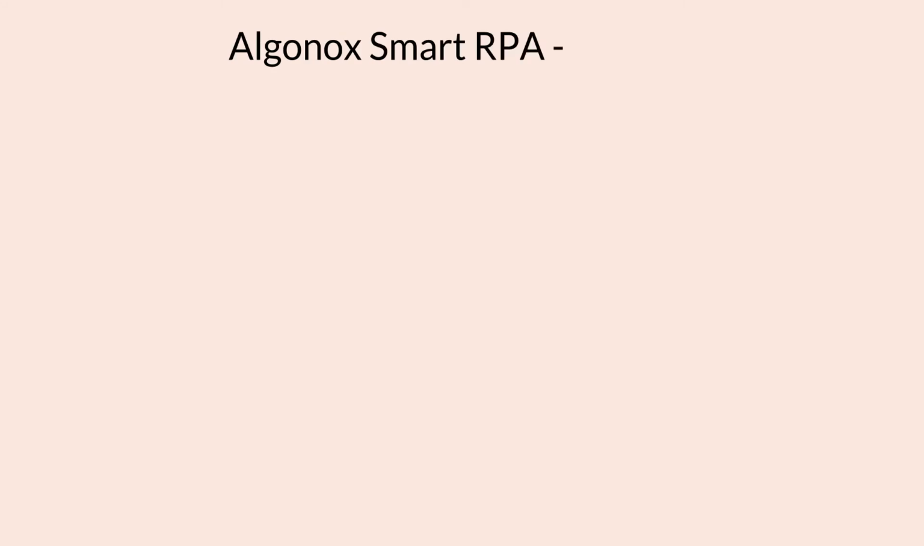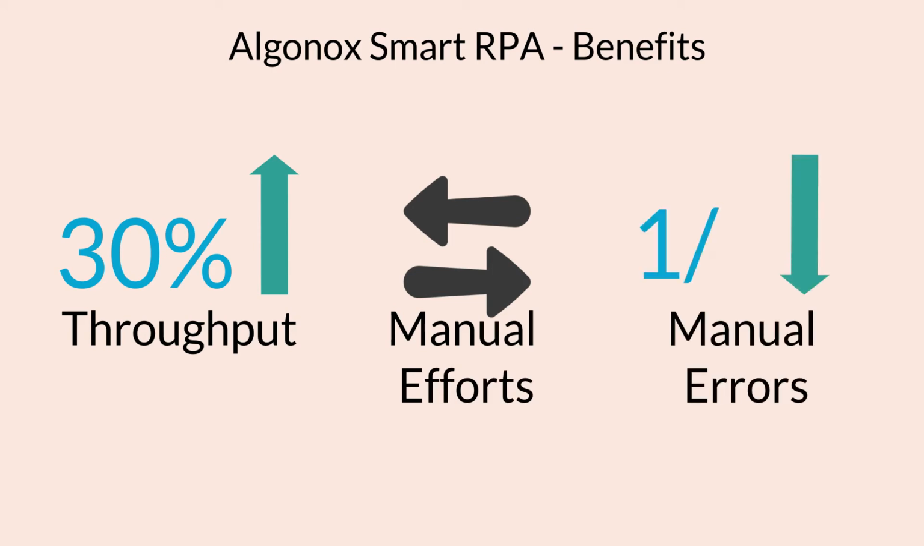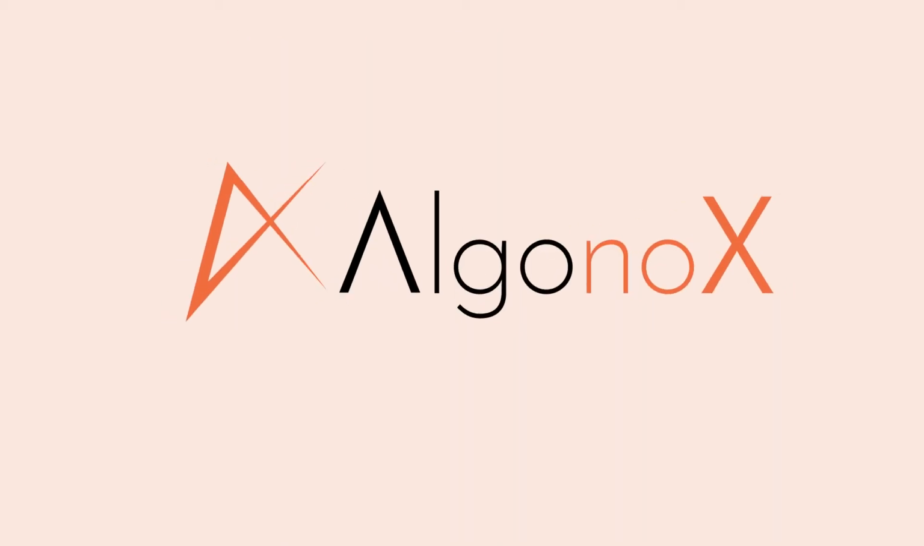AlgonoX Smart RPA achieves an increased throughput of almost 30% volume, without an increase in manual effort. Also, manual errors are brought down to half the original number. AlgonoX, a scientific approach to RPA.